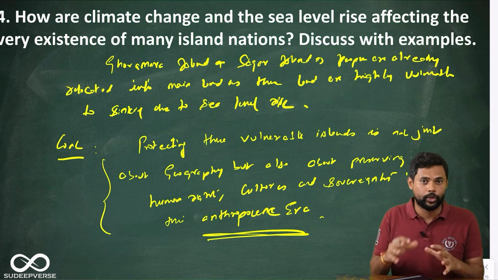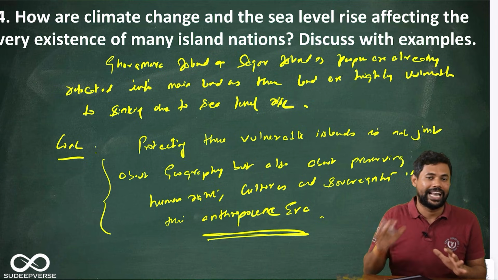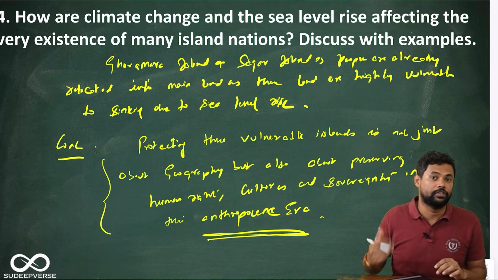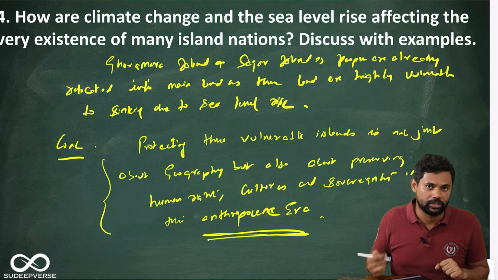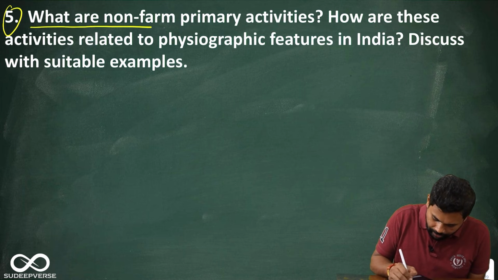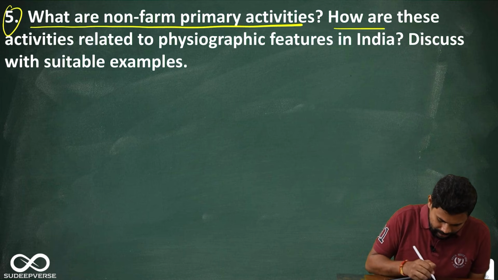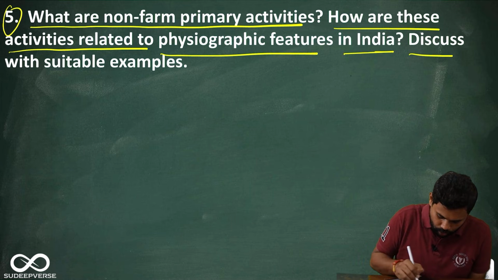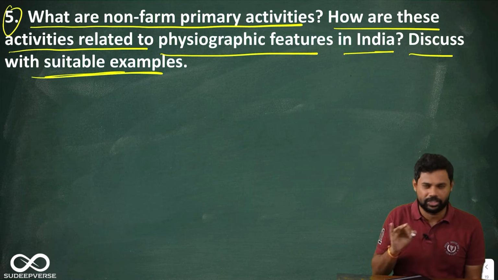So I hope it helped you to frame and structure this answer in the language of geography, and also you'll be bringing in the diagram to create that value addition. So this completes the 4th question. Let us go on to the 5th question, that is the second question in discussion. Now the 5th question is, what are non-farm primary activities? How are these activities related to physiographic features in India? Discuss with suitable examples. Okay, again a straightforward question.